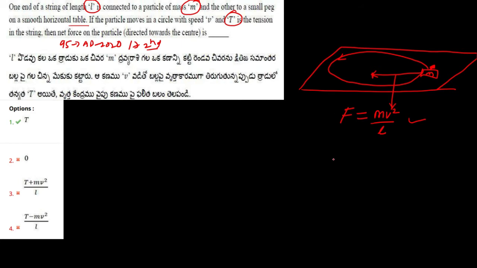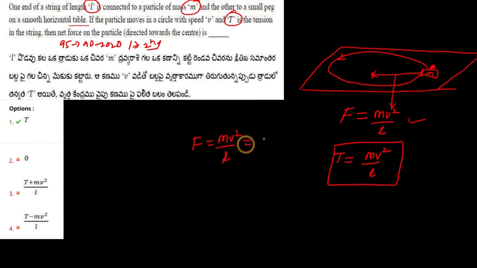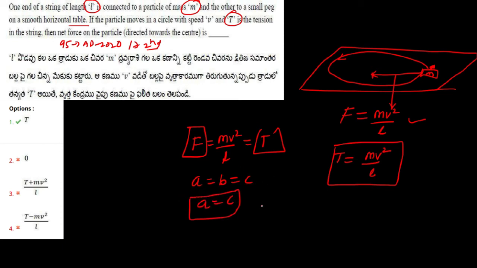Now we have to calculate the tension in the string. Tension in that string will be given by mv square upon L, because the tension and the force are equal in this condition. So F equals mv square upon L equals T. Now we know that when A equals B equals C, then A equals C. In the same way, F equals T in this question. Hope that is clear. So option 1 is our right answer.